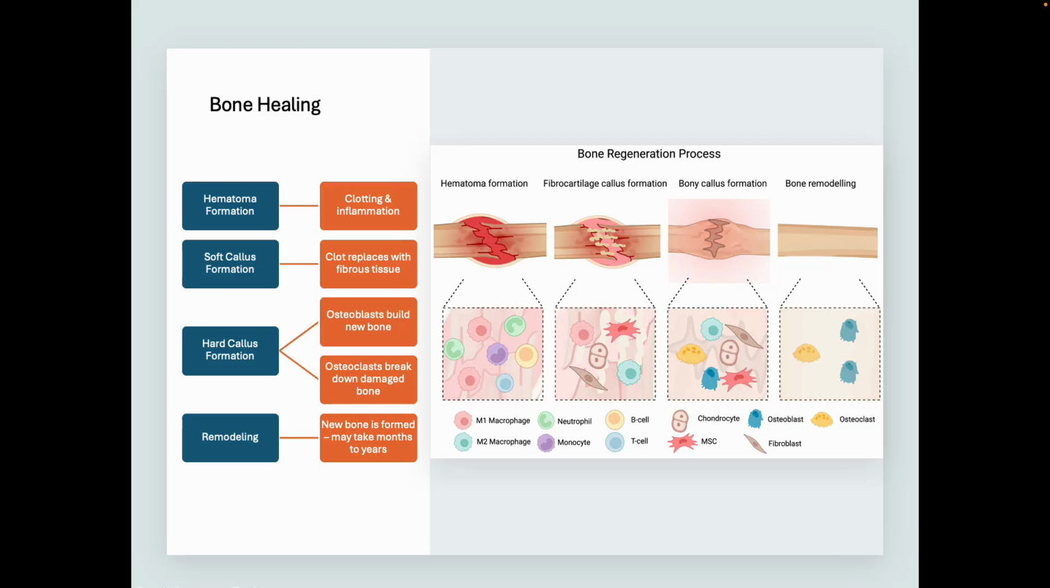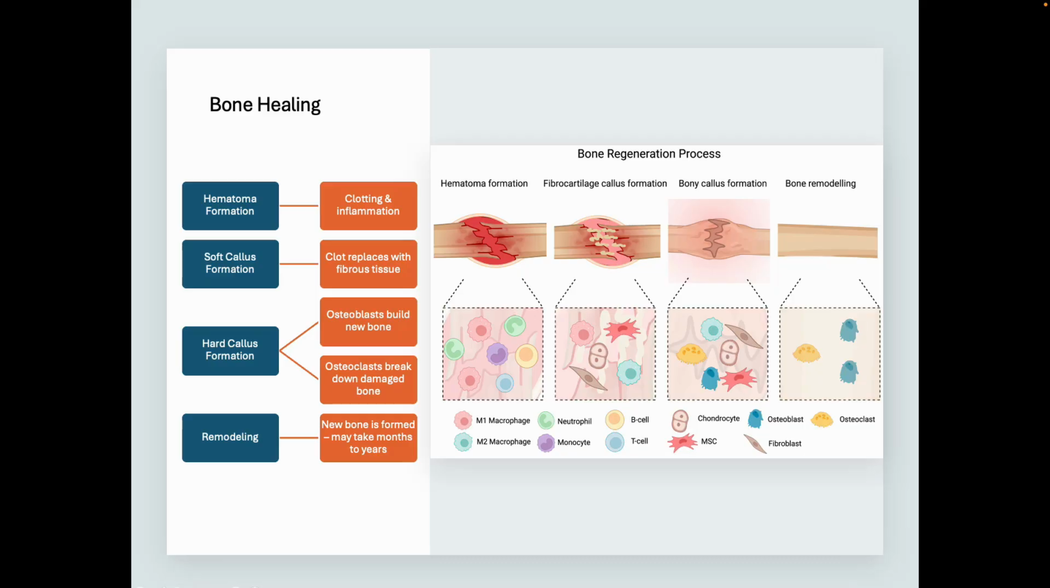Then you have clotting and inflammation. Step 1. Step 2. You have a fibrocartilage callus forming. So this soft callus replaces the clot so that it can start healing with a firmer type of tissue. Then you have hard callus formation. So this is osteoblast. Remember, blast, bone, B.